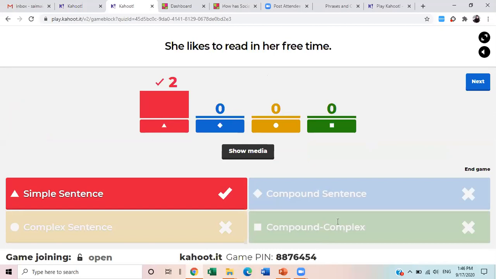And there is one more option, compound-complex. Compound-complex sentences are those sentences which have two independent clauses and one dependent clause. All right. So they have coordinating conjunctions in the sentence, as well as subordinate conjunctions like although, since, when, where, if, present in the sentence. With the help of an example in the later sentences, I will explain you.